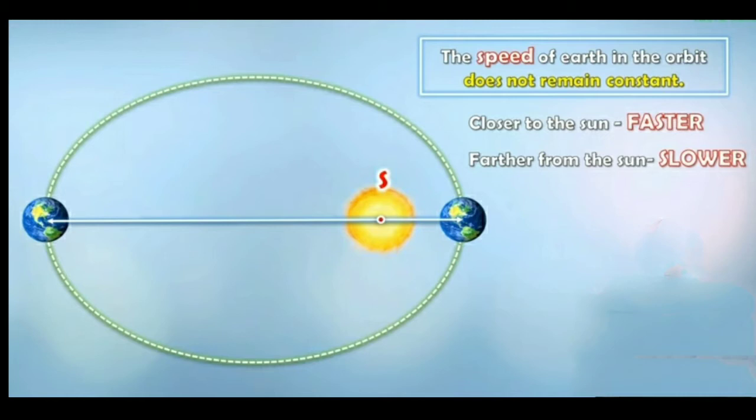Why? Because of the force of attraction. While the earth, when it is away from the sun, the speed will also decrease. Therefore, we can say that when the earth is closer to the sun, the speed is faster, and when it is farther from the sun, that is away from the sun, the speed is slower. Understood, children?